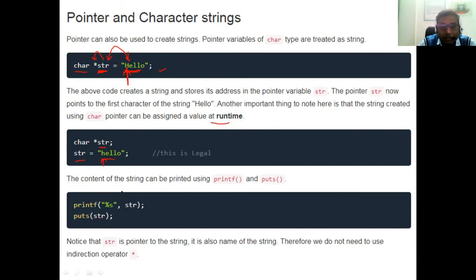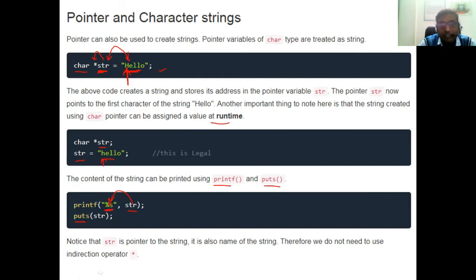So the content of the string can be printed using printf and putS. So we can use the printf statement or putS for printing the value of the particular string. Now we can write printf of %s. So if you want to print a string, we can use %s, that is a specifier, and you are going to print str. Okay, str की value अगर print करना है in the form of string, so you have to write the statement likewise, or simply you can use the putS function.